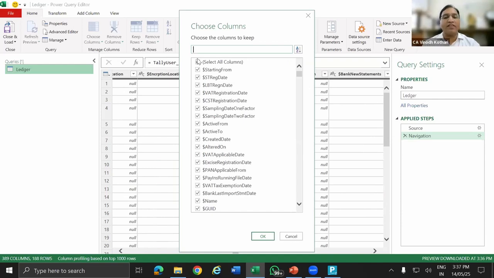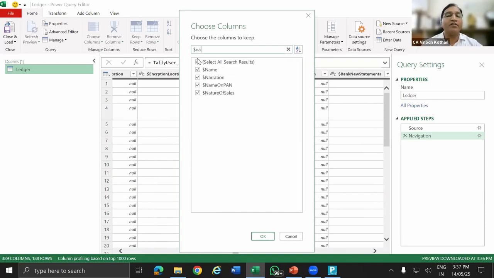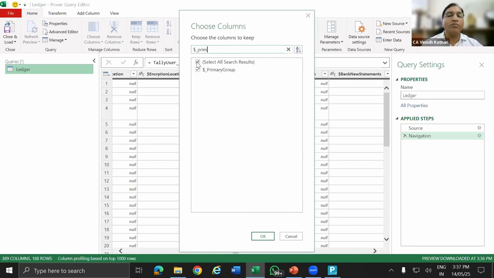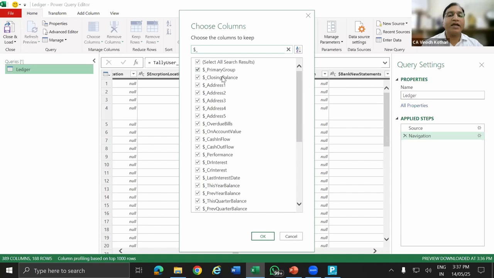First $NAME, so I'll get this name. Then $PARENT, so parent is selected. Then primary group, this is selected. And then opening balance, closing balance. Sorry, I think I unselected everything.